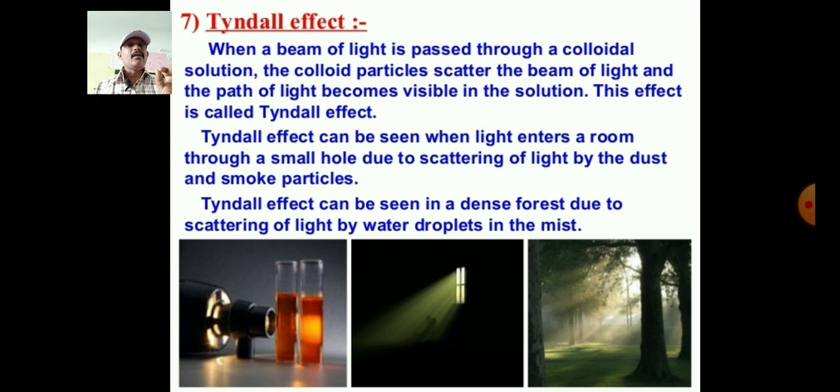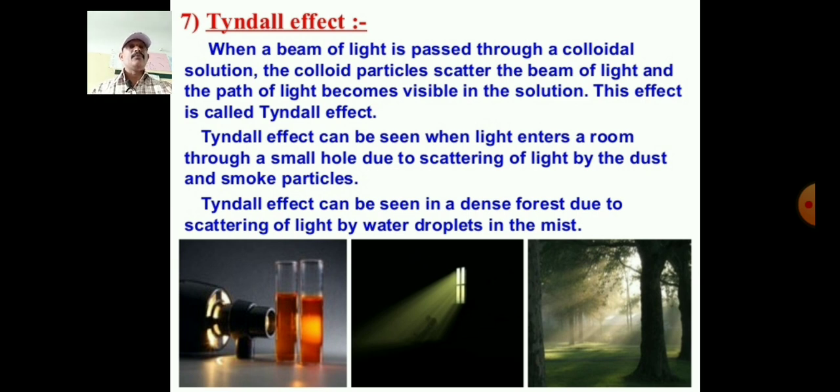Tyndall effect can be seen when light enters a room through a small hole, due to the scattering of light by the dust and smoke particles. In our classroom, suppose a beam of sunlight passes through our windows. If you dust the duster, we can see the scattering of light by the dust. This is a very good example of Tyndall effect. Tyndall effect can also be seen in a dense forest, due to scattering of light by water droplets in the mist.